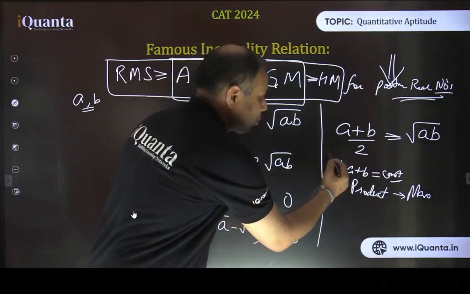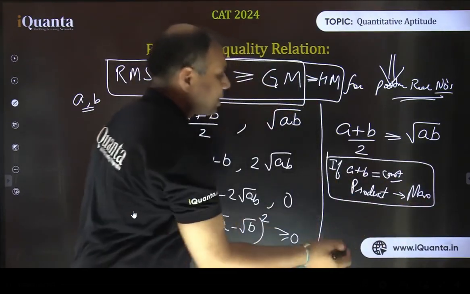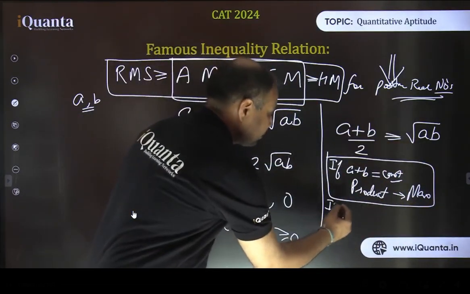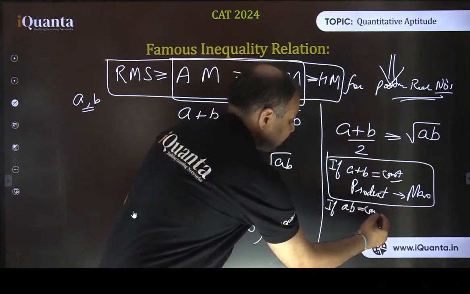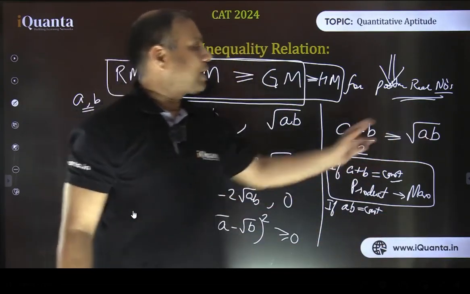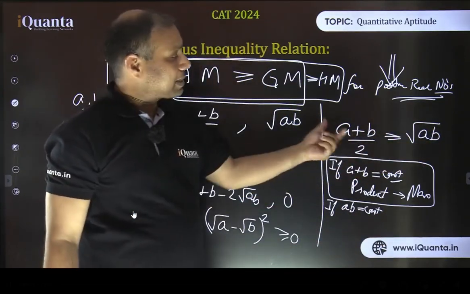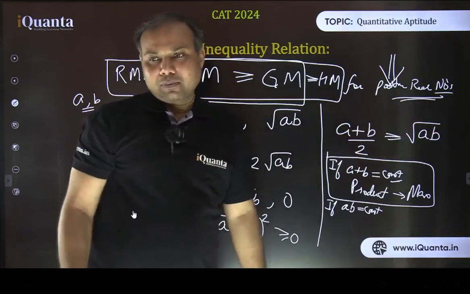If a plus b is constant, if sum is constant, right? And the second condition is if this product is constant, if a into b is constant. If this product is constant, what is going to happen? This is 2 times this product, that will be a constant value. Then a plus b's sum will be more than or equal to a constant value. I repeat, please listen carefully.